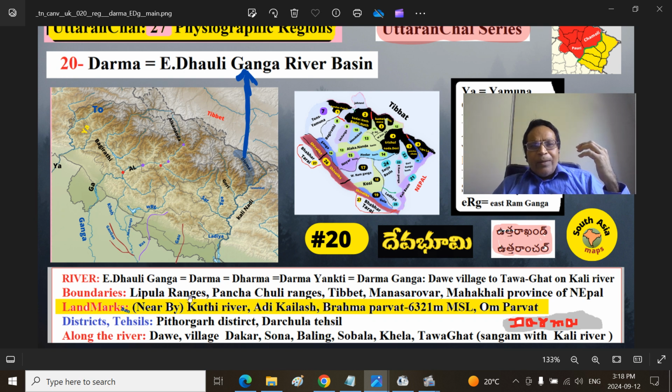The boundaries you can very easily see. This is the Basin Valley, which we use very loosely. East part you can say Lipulekh ranges, and the western part is the Panchachuli ranges, and the northern part is Tibet. We have Manas Sarovar Lake and Rakas Lake, and on the eastern side we have Mahakali province of Nepal.